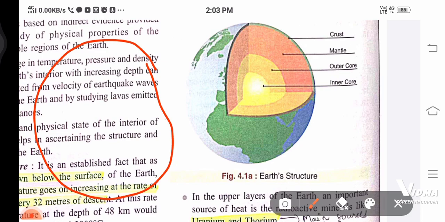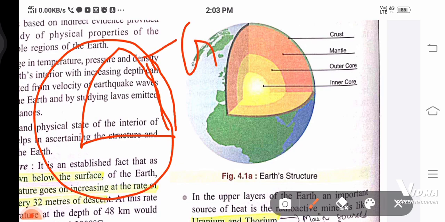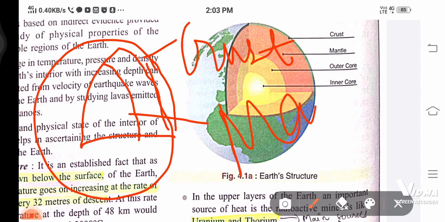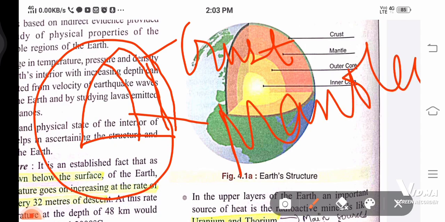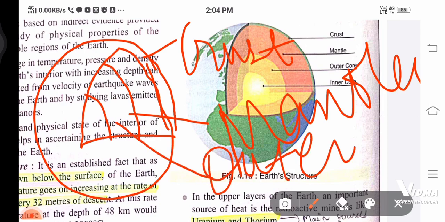So this is the earth, and here this is the part we are going to make. The crust part is really very small. This is the crust part on which we are living. And the next part is mantle, M-A-N-T-L-E, not M-E-N-T-A-L, that's something different. And next is the outer core. And this part is the inner core.